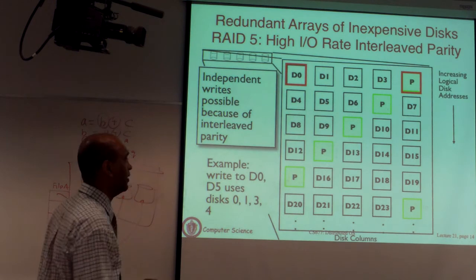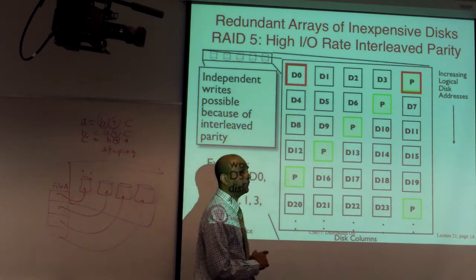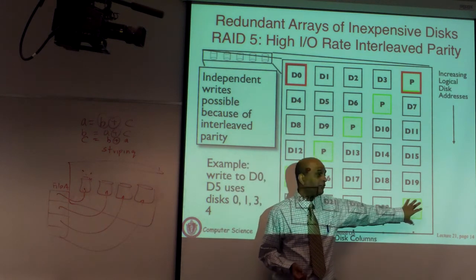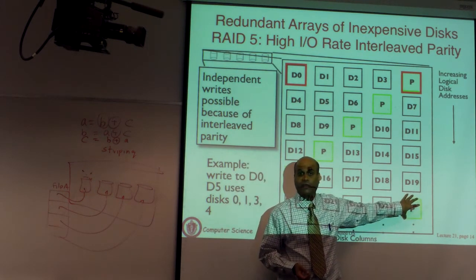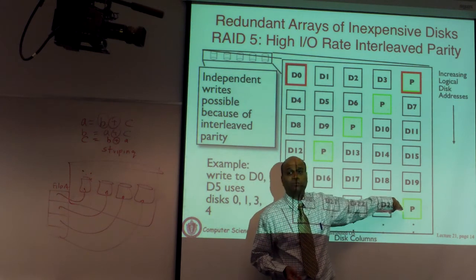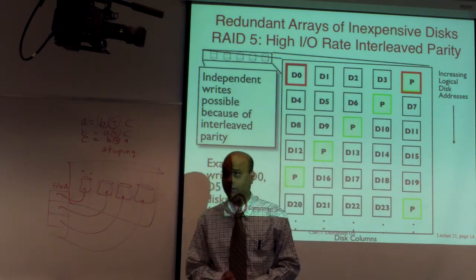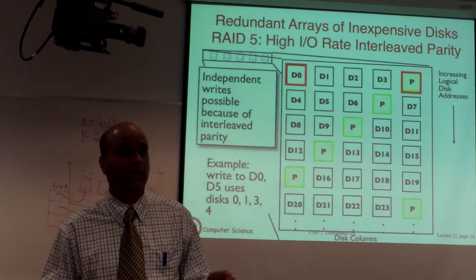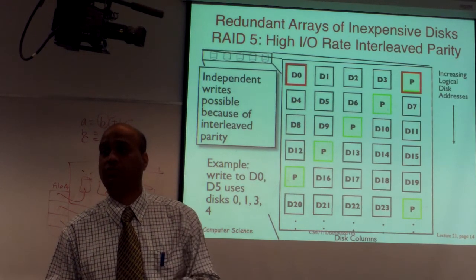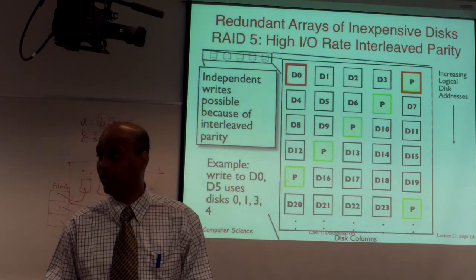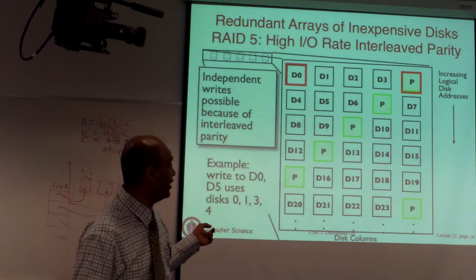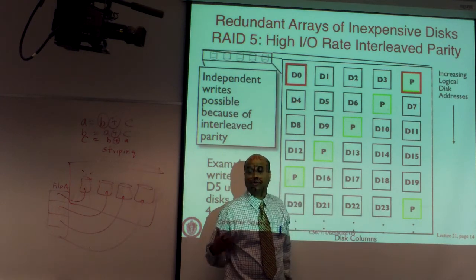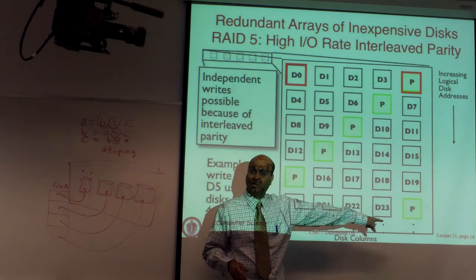So that begs the question, what do you do if multiple disks fail? There are more sophisticated schemes. This is also referred to as an error correcting code. Parity is also called an error correcting code. This parity allows you to tolerate a single failure. If you want multiple failures, there are more sophisticated error correcting codes that allow you to reconstruct if two of the K blocks become unavailable. This basically says that if one out of the K blocks, in this case one out of four, becomes unavailable, you can reconstruct. So if you want two out of four, you need to have more redundancy than this.